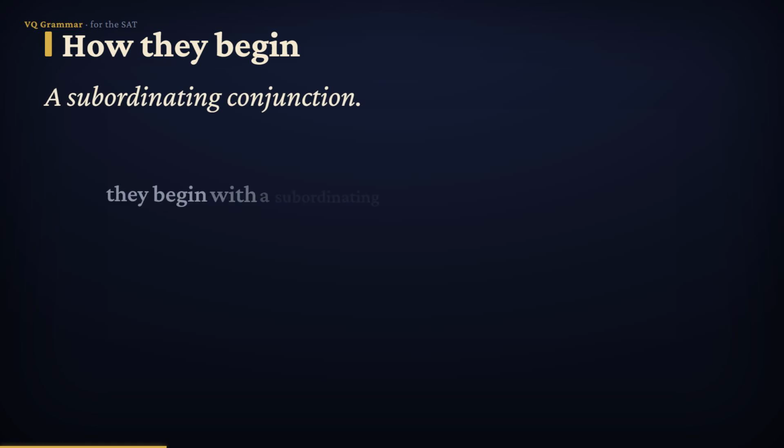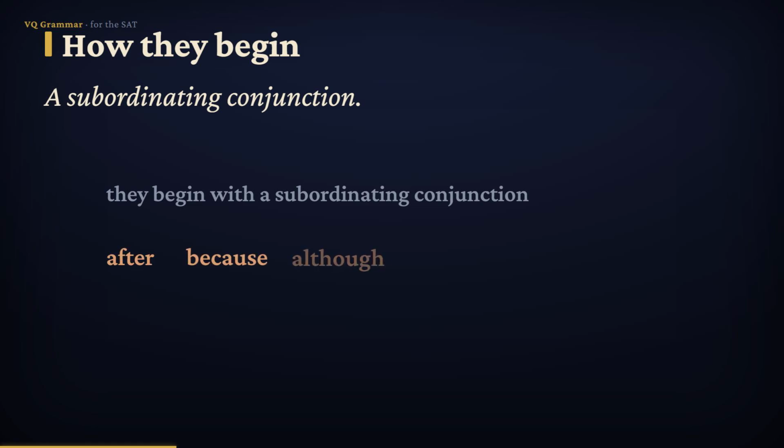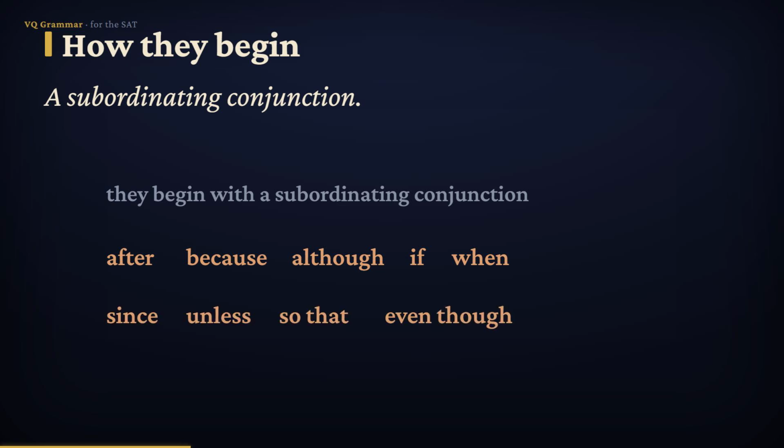Adverb clauses begin with a subordinating conjunction. The common ones include after, because, although, if, and when, plus since, unless, so that, and even though. For example, because they are so hardy, potatoes have saved many lives. The word because kicks off the adverb clause. So when you spot a subordinating conjunction, an adverb clause is usually right there.